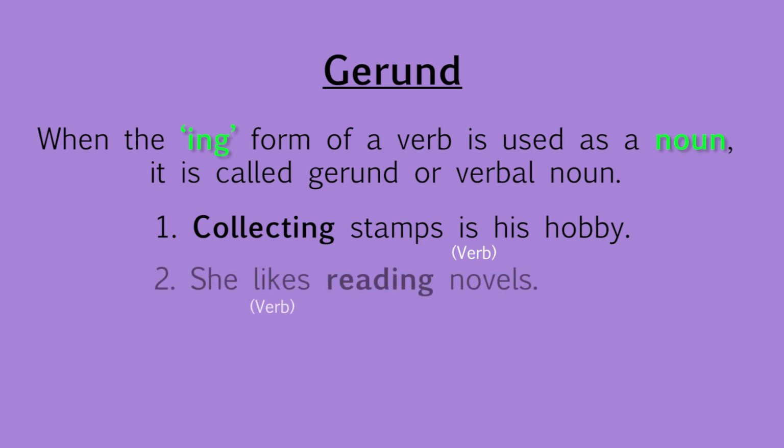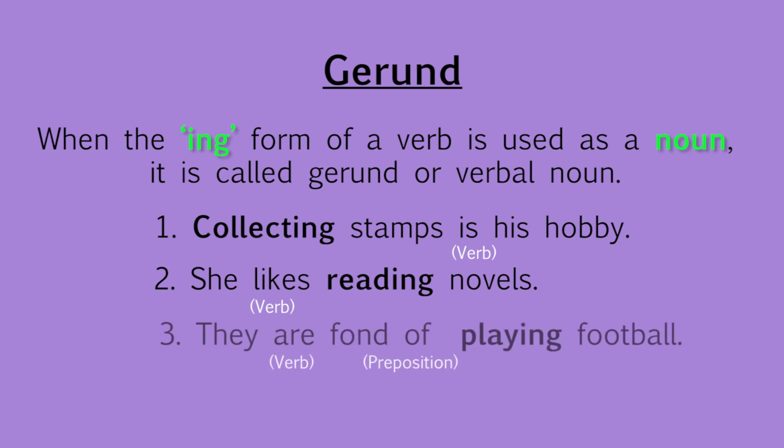Another example: she likes reading novels. Main verb is likes. She likes what? Reading. So reading is object of the verb likes, and because it is an object, it is a noun. So whenever a verb is acting as a noun and it is with ing, we call it gerund. The third example is they are fond of playing football. Here playing is object of the preposition of, and so it is a gerund.